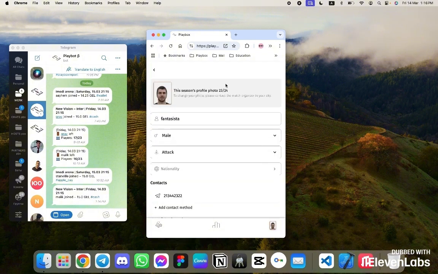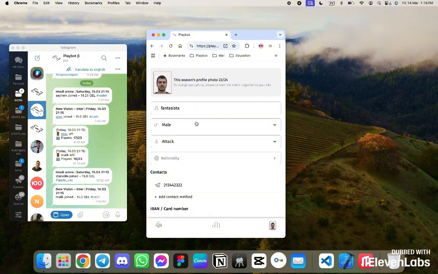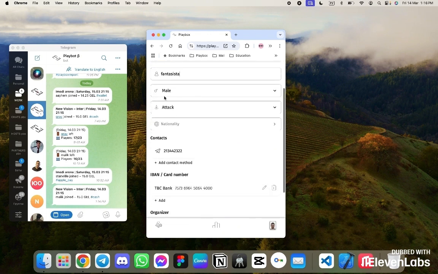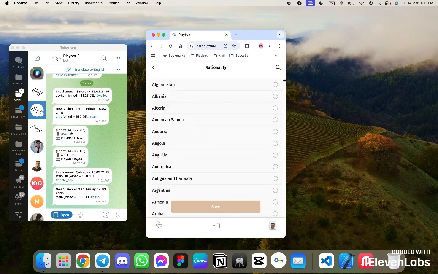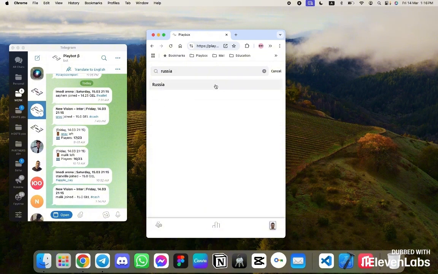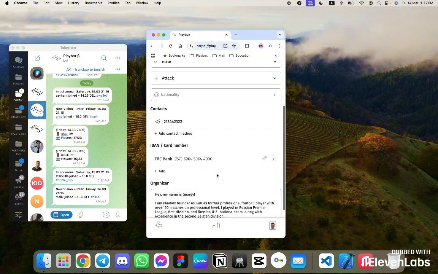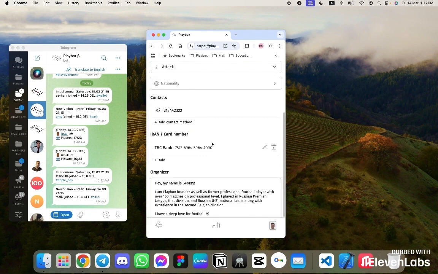You can edit it. Here's the photo, which I've already uploaded. Photos go through moderation. This means each user uploads their own photo, receives a card, and we confirm it in the system. Next, the username, gender, position. These are the player's data. Nationality can also be indicated. I will specify, for example, a nationality. We've chosen a small one, but that's okay.